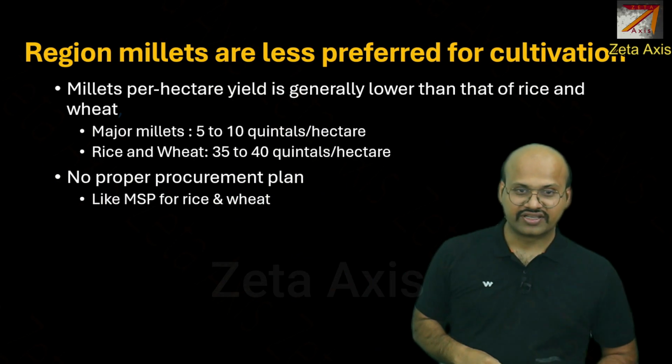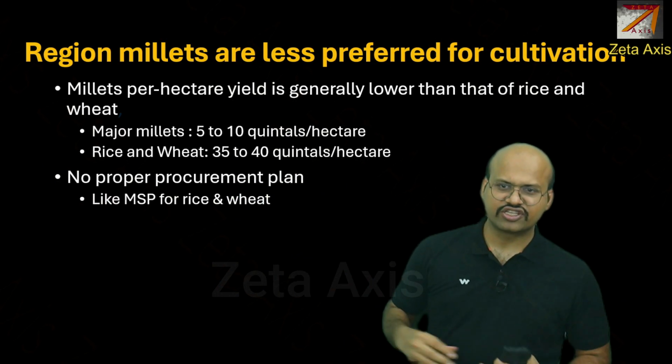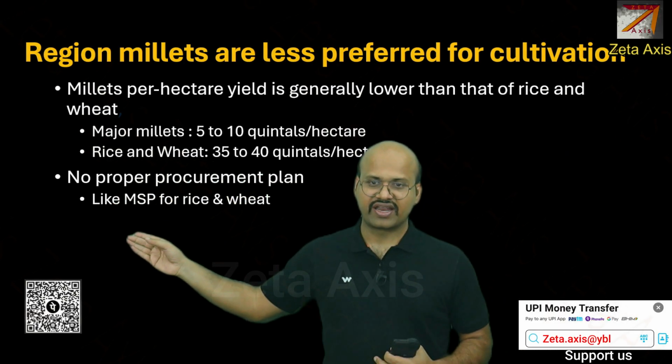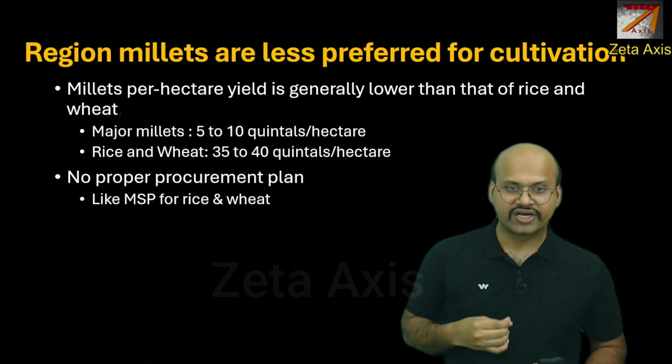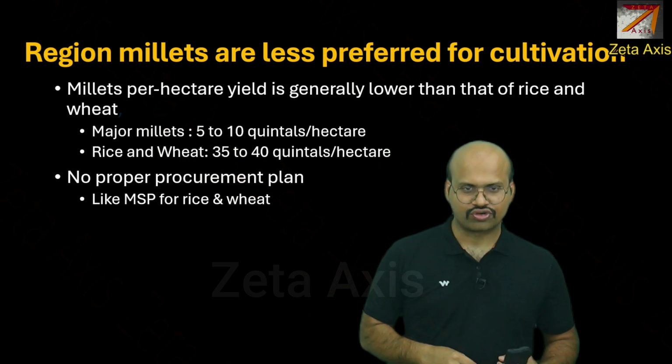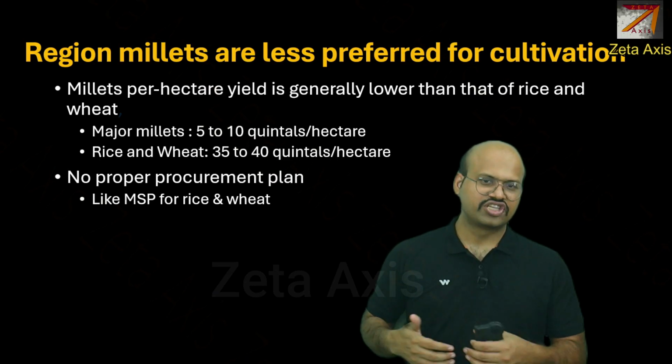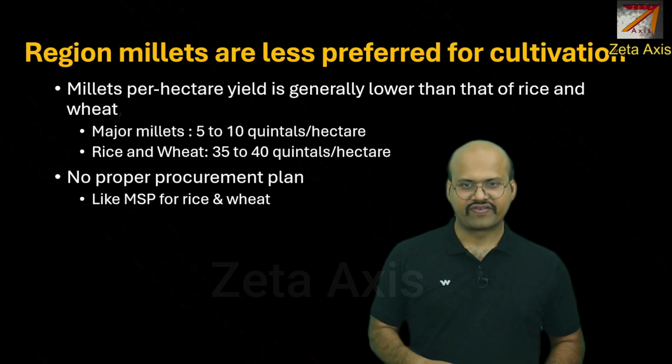Another important reason is more related to the governance side, that there is no proper procurement plan for millets. MSP is declared for rice and wheat and they are procured by the government. It is very efficiently procured. But for millets, there is no such plan. So there is no such security available for millet farming.